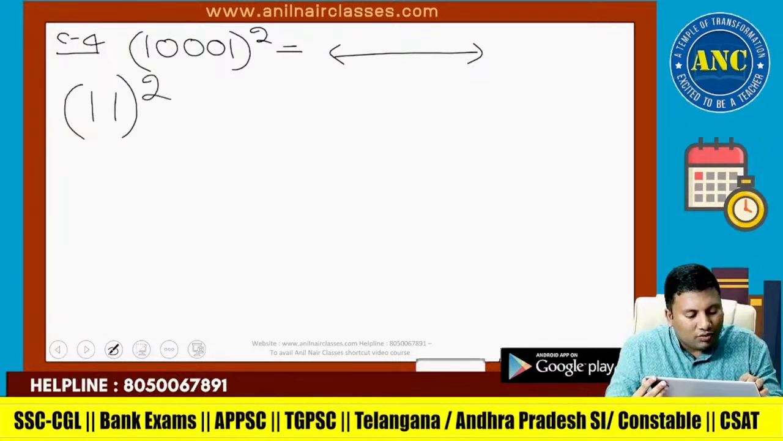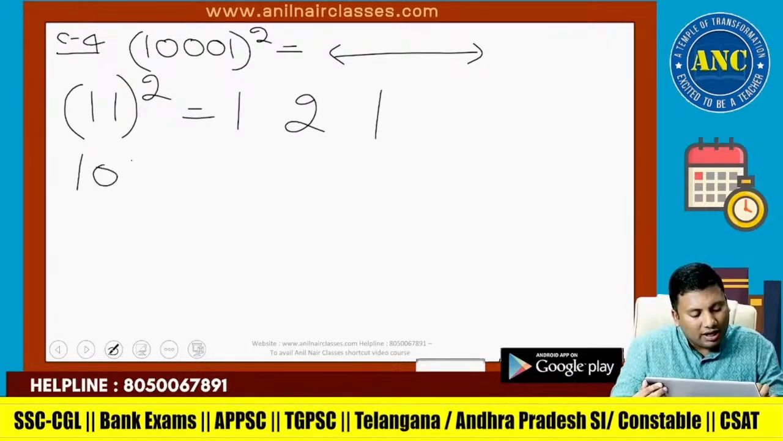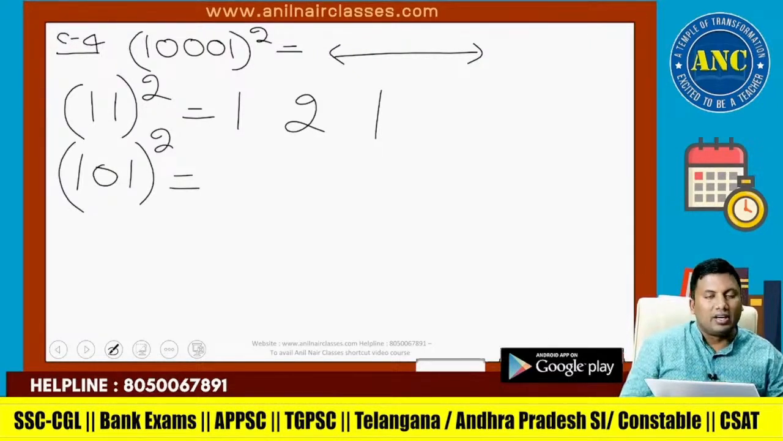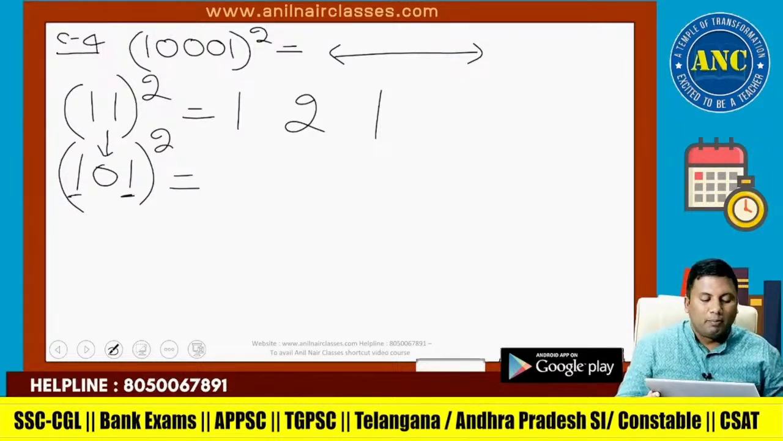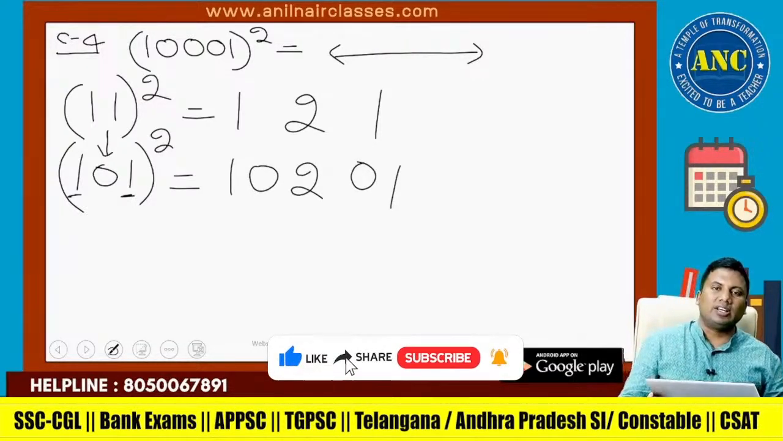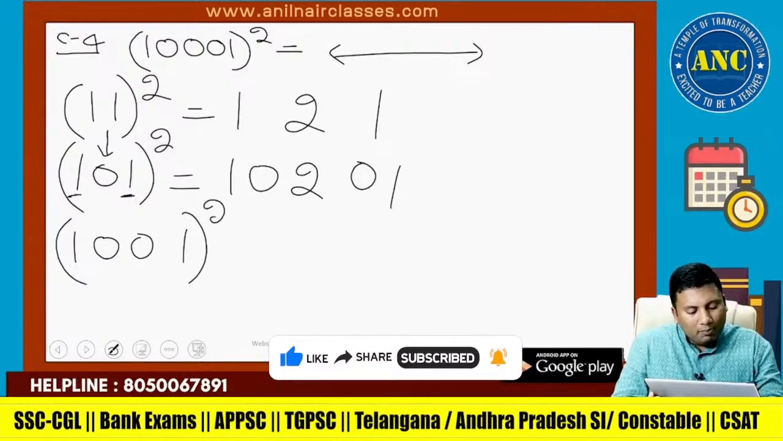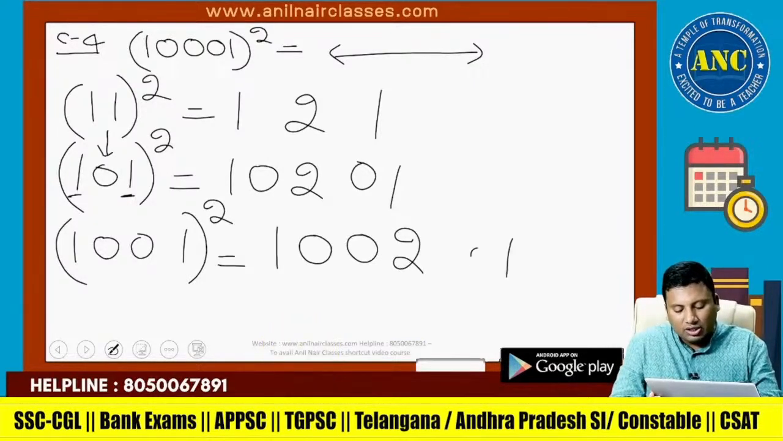11 square is 121. Suppose I want 101 square. Listen carefully. 11 square is 121. I want 101 square. If you observe in the left hand side, between two ones there is a single zero. Between two digits there is a zero that is inserted. If it is 1001 square, between two digits I inserted two zeros.